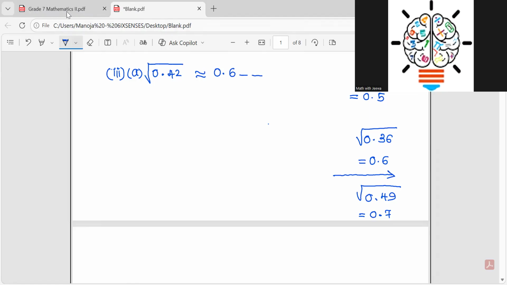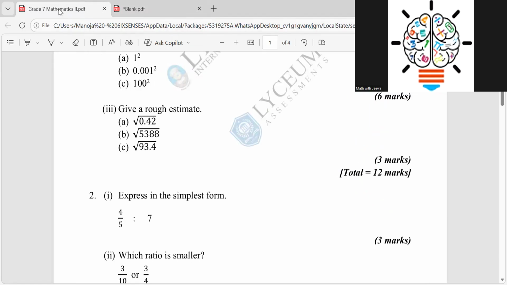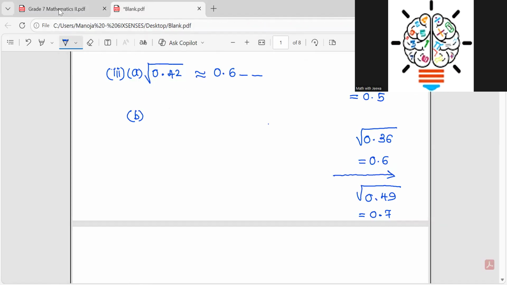And then we will move to the next one, part B. Right? Then the square root of 5388, right? Now, when you come across this kind of thing, can you remember? You are going to pair the digits. So you have 53, right? So how are you going to get this? Now you just see.